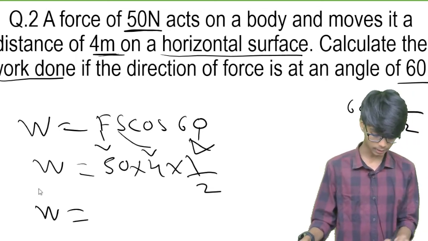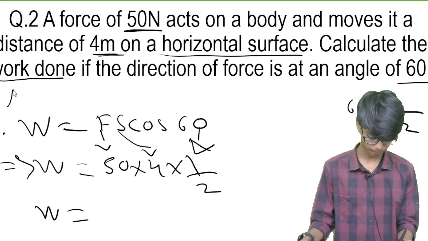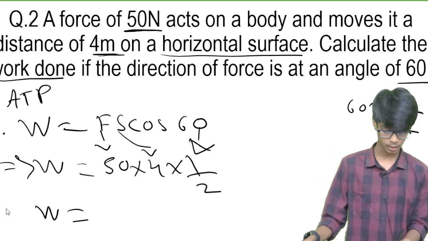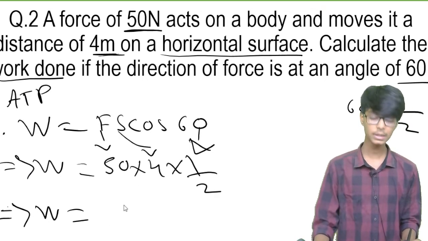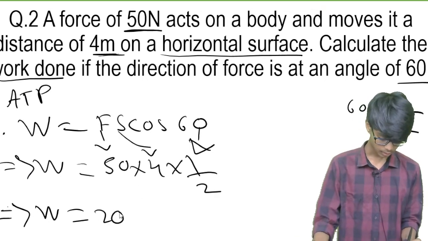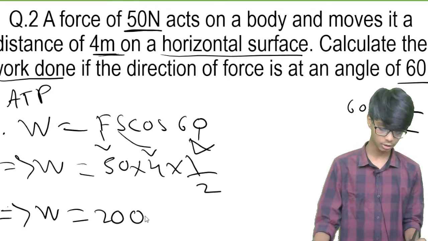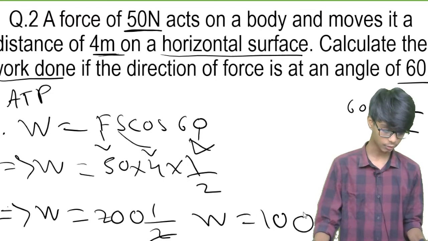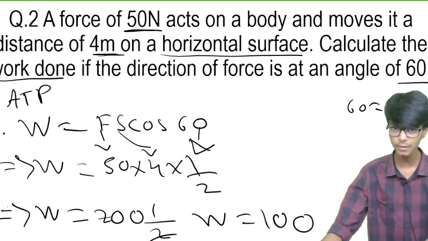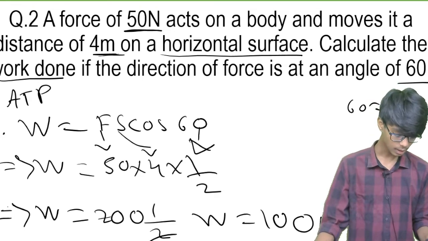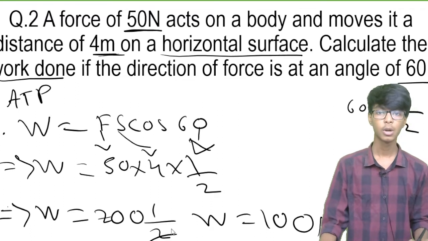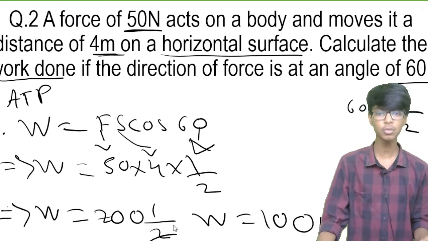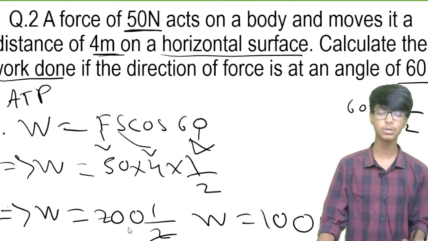So now W will be, according to the problem, 50 times 4. 5 4s are 20, and here a 0 came, 20 into 1 by 2, 2 cut, W equals 100. 100 into 1 equals 100, obviously. So here the answer is 100 Newton. It's very easy. 5 4s are 20, 200 divided by 2 is obviously 100 Newton.